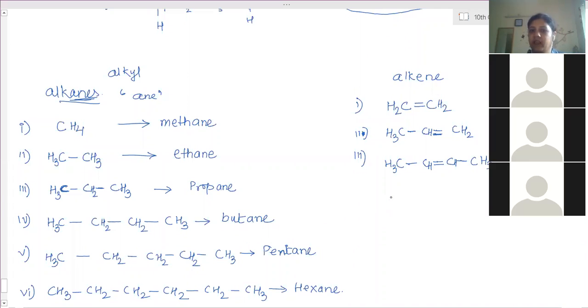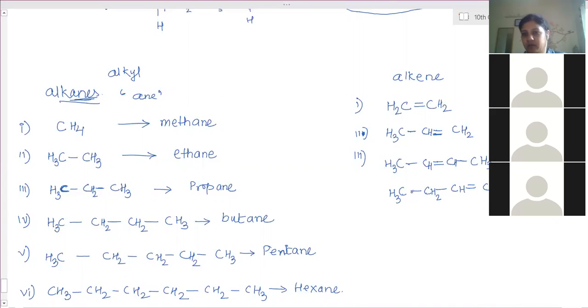Clear? Now in the same case, I can keep the double bond here also. Then what will happen? These 2 electrons are shared, 2 left out, so it is 2. This carbon atom 3 are shared, so only 1 left out. This carbon atom 2 are shared, so 2 left. This carbon atom 1 electron shared, 3 left out.